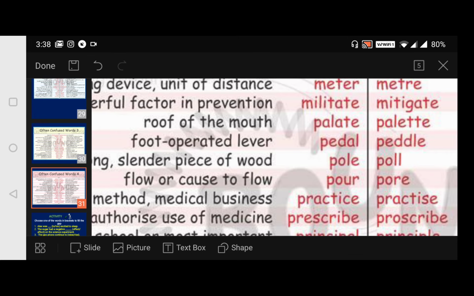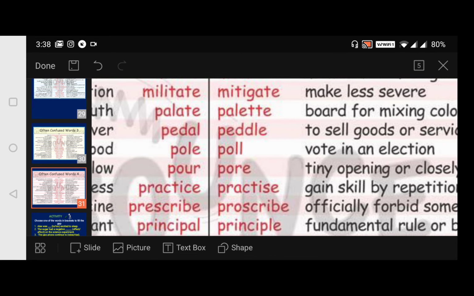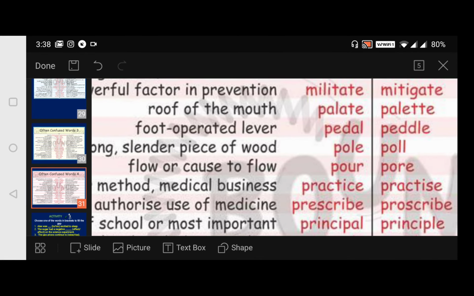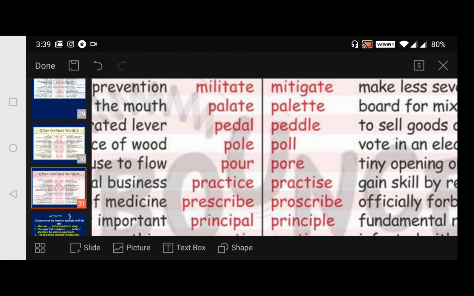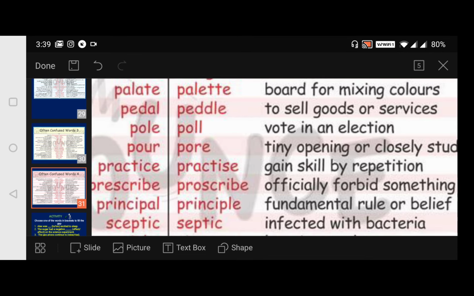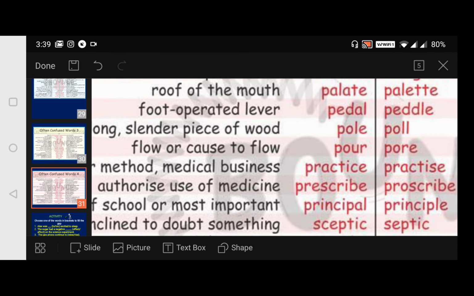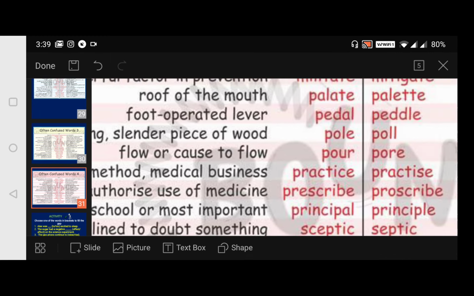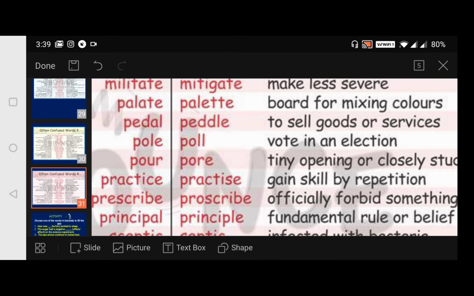Palate we say. Then here palette, board for mixing colors. Then pedal, foot operated lever, that we said is a pedal, isn't it? We see for cycle. Then peddle, to sell goods or services, she's peddling. Then here pole, this we have covered already, but still long slender piece of wood, we say it as pole. And this poll, vote in an election.